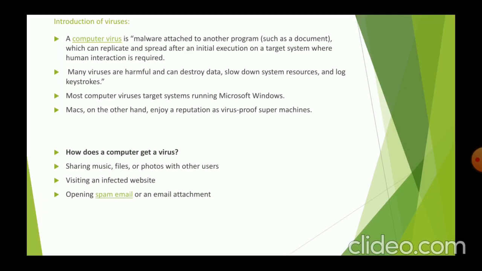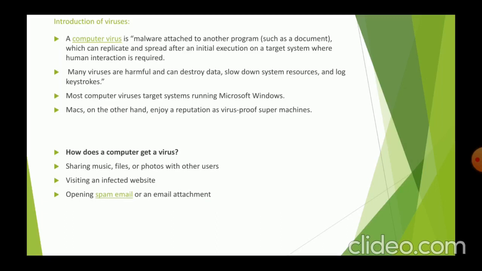And next we can see how a computer gets a virus. A computer gets a virus through sharing music, files or photos with other users, visiting an infected website, or opening a spam email or an email attachment.